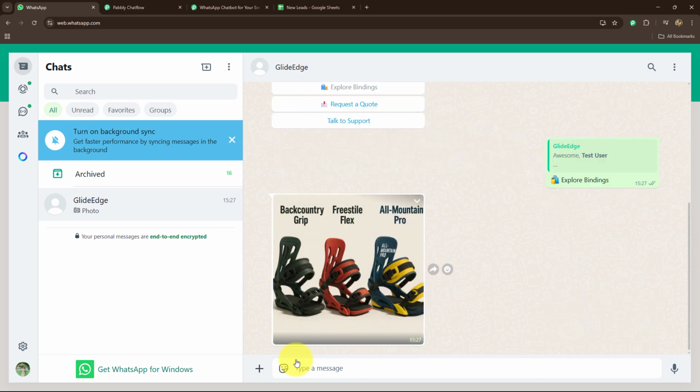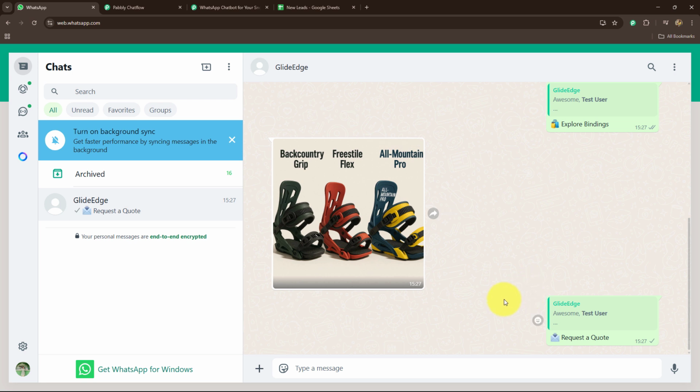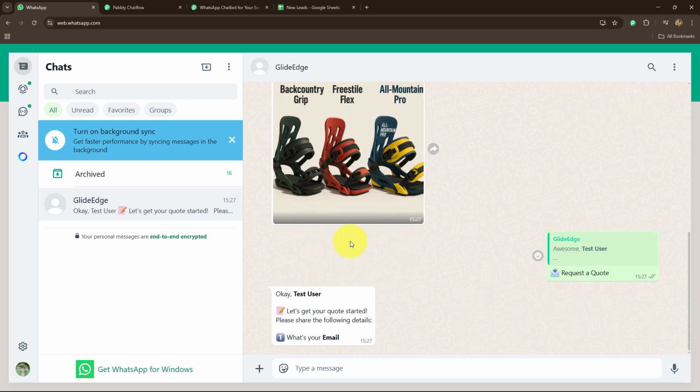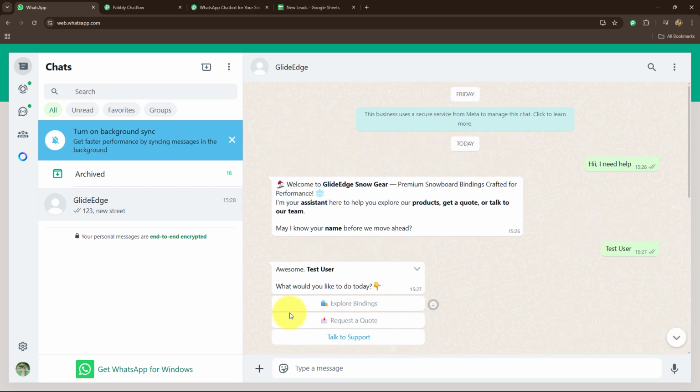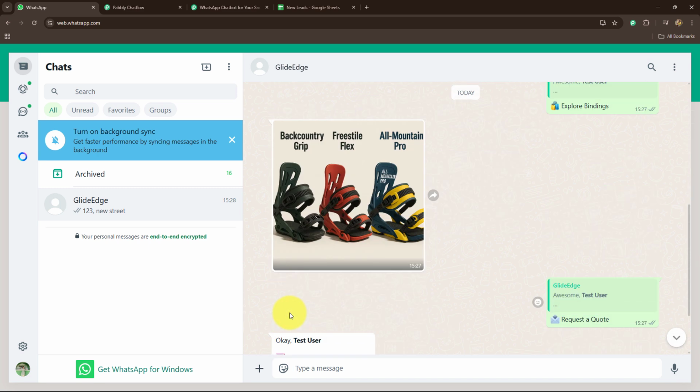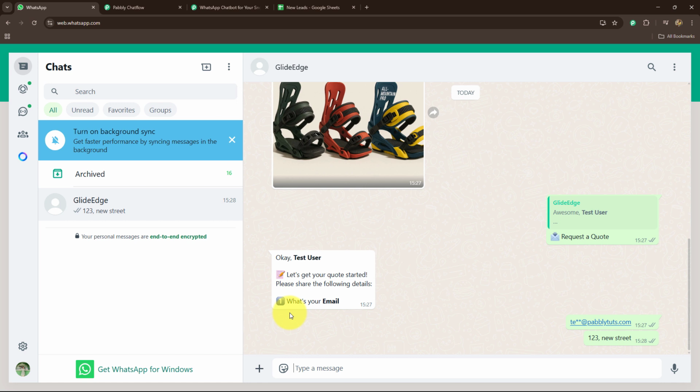And you can see that I got the bindings. When I click on request a quote over here, let's say for any of these bindings, you can see it is asking me my email. So I'm going to provide an email, let's say a random email. In this way, the bot is actually going to work, and according to the response of customers, it is going to collect their details. Then the details are going to be added automatically in our Google Sheets.